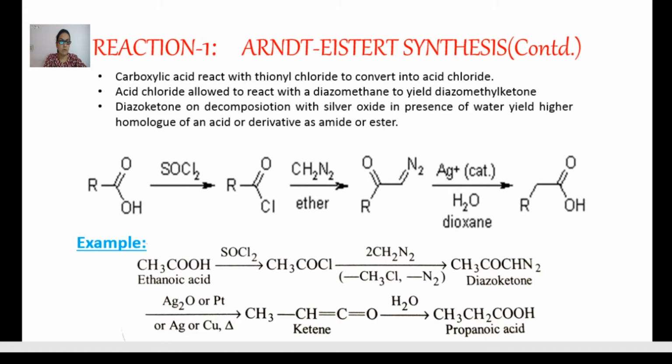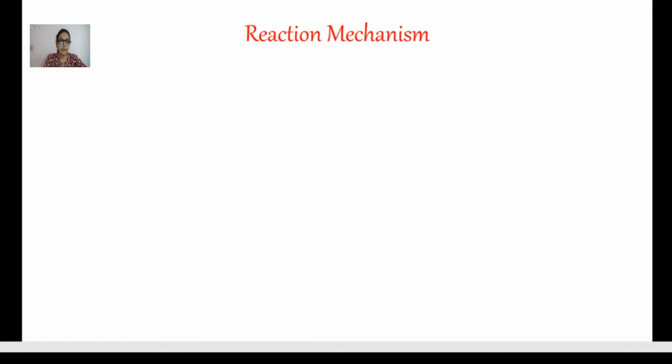With the silver oxide or platinum catalyst, we may get a ketene intermediate. Ketene is a well-known important compound. By the hydrolysis, we may get propanoic acid. Reaction mechanism.